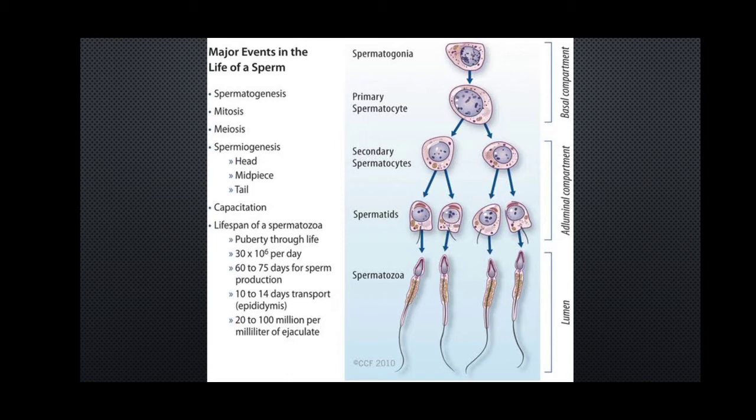For that, what is going to happen is that these cells, having developed into this particular structure by meiotic division, differentiate slowly. They change their body form and shape, and they elongate.